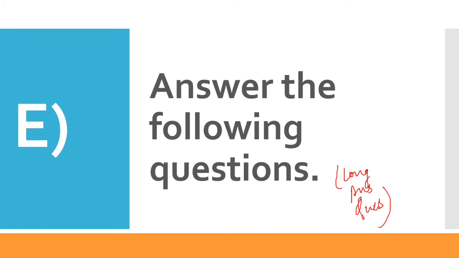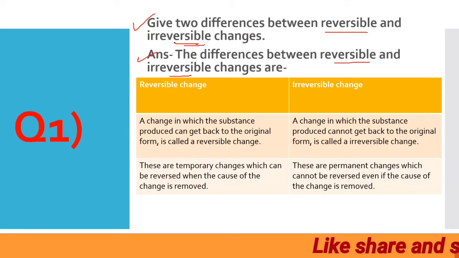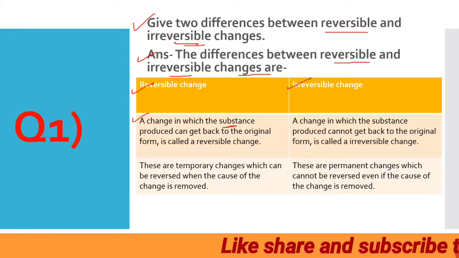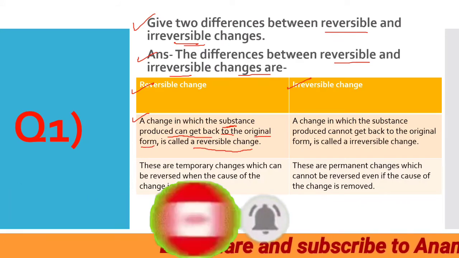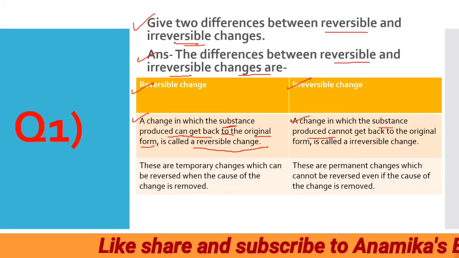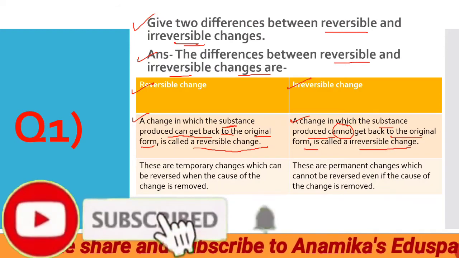Clear, students? Let's move ahead. Okay. So the first question is, give two differences between reversible and irreversible changes. The answer goes as, the differences between reversible and irreversible changes are: reversible changes, irreversible changes. A change in which the substance produced can get back to the original form is called reversible change, and a change in which substance produced cannot get back to its original form is called irreversible change.